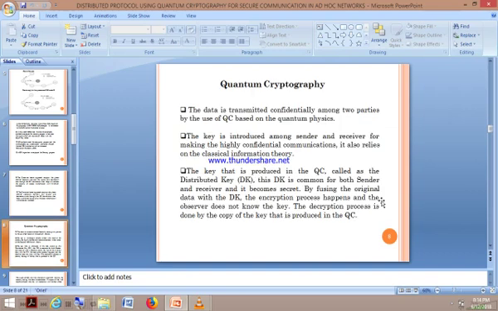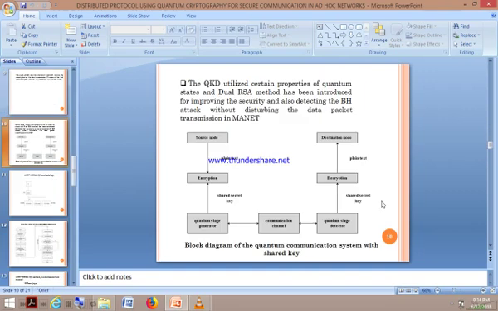In quantum cryptography, the working procedure is like this. The source sends a plain text which is encrypted with the help of a shared key, and then the quantum state generator makes use of the communication channel to send the encrypted data. At the receiver side, the destination side, the quantum state detector takes the data from the communication channel, the same shared key is applied, and it is decrypted to get the plain text.